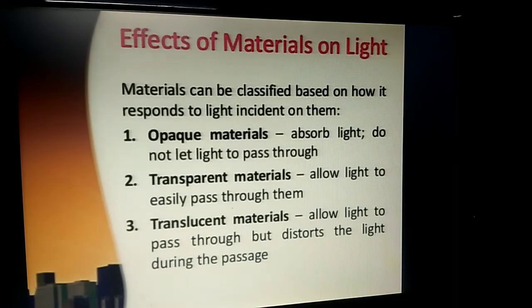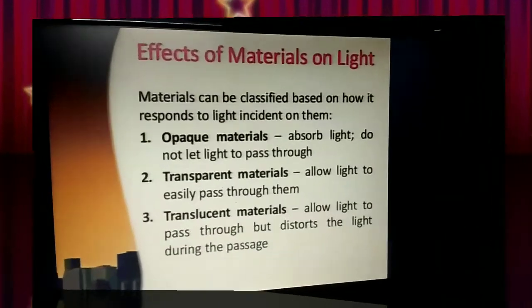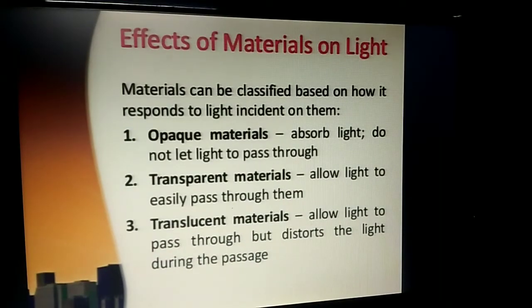Next, transparent materials. They will absorb light as well as light passes through them. That means if the objects are undergoing the phenomenon of refraction, then those materials are known as transparent. That means these objects or these materials allow the light to pass through them easily.